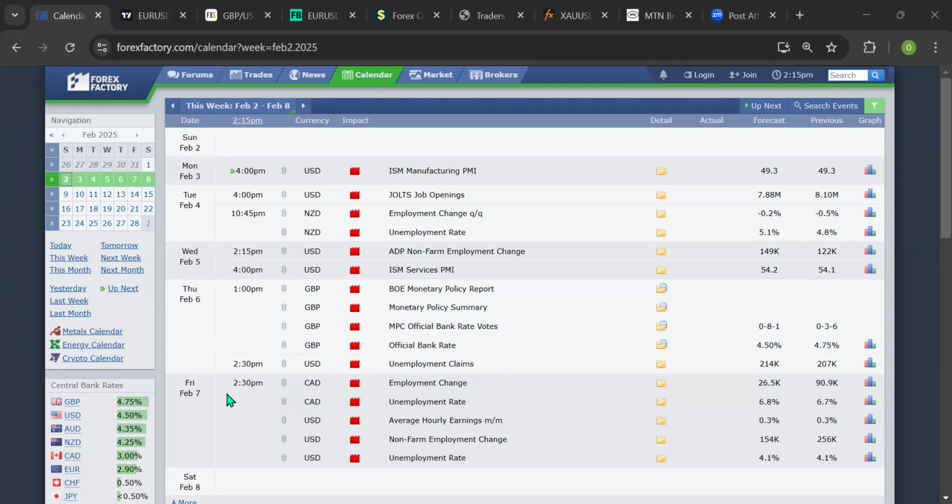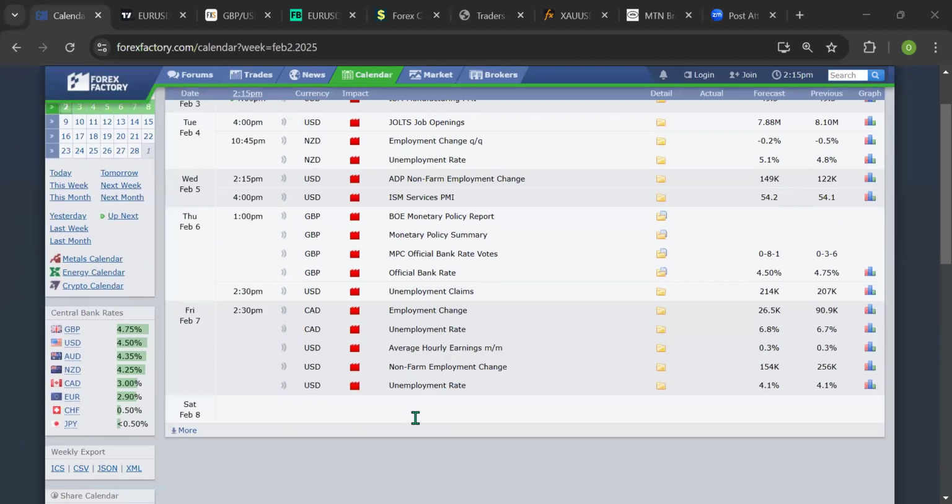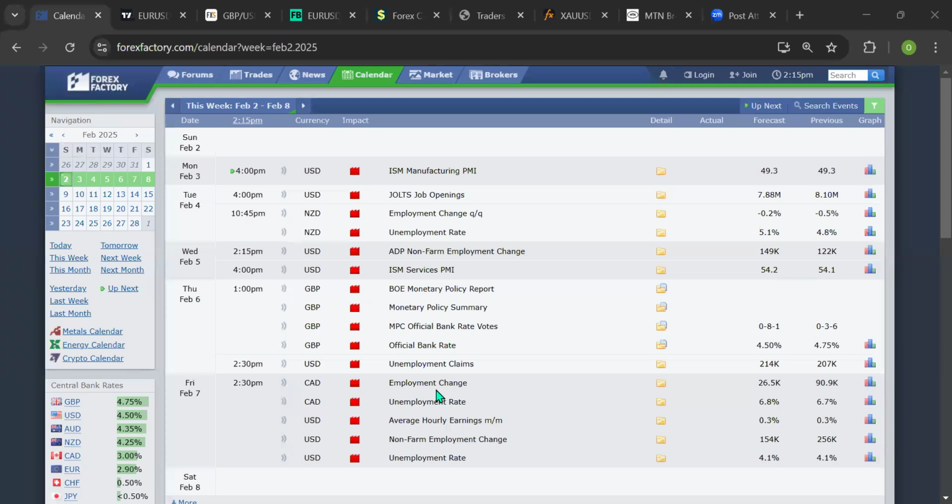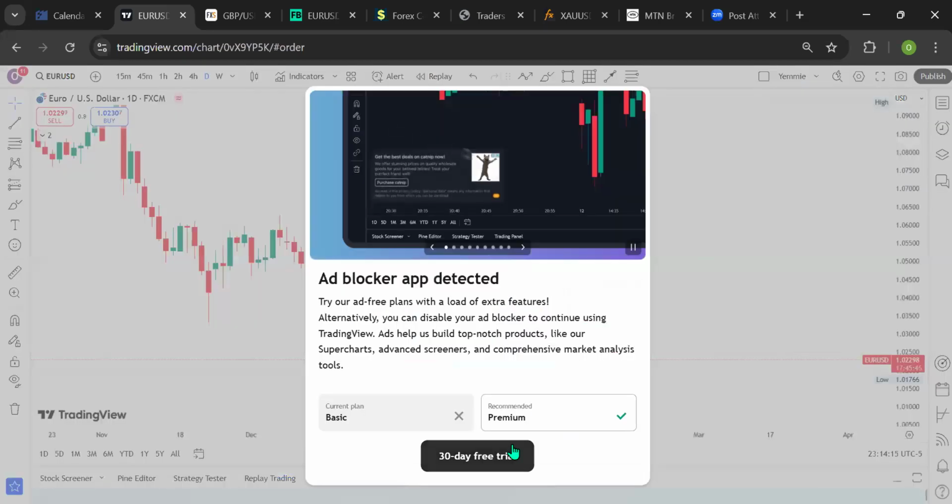February 7th, which is Friday, the last trading day of the week, at 2:30 p.m. we have Canadian news coming up, and we have the US dollar as well, which is the unemployment rate. So non-farm payroll is coming up, and this is going to be another fantastic week for volatility in the market.